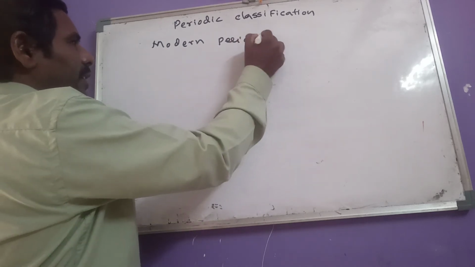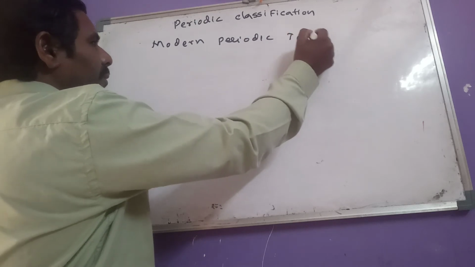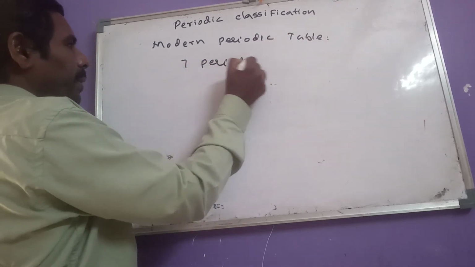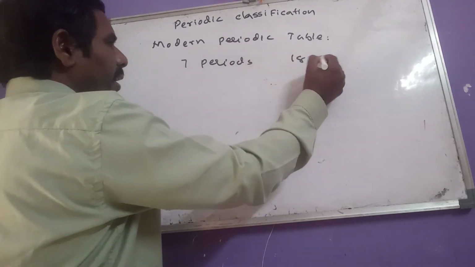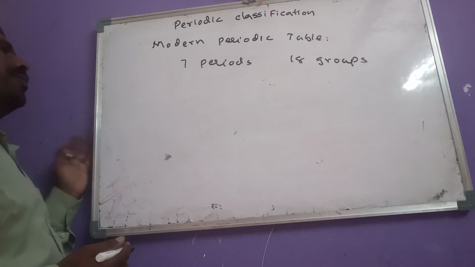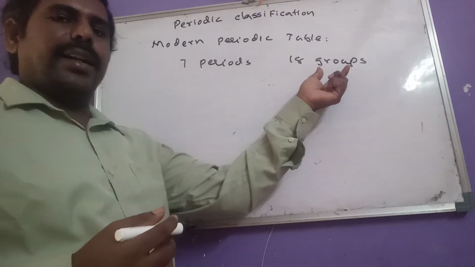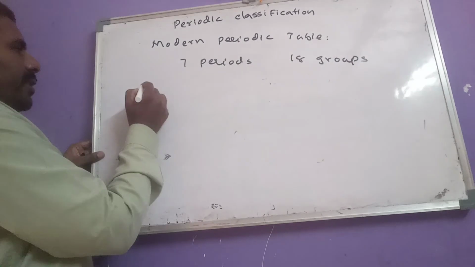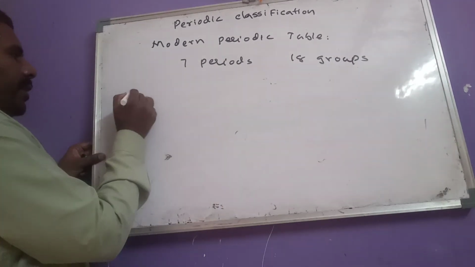Those are called which one? Periods. Seven horizontal rows are there, those are called periods, and 18 vertical columns are there, those are called groups. Seven periods and 18 groups are there. In those 7 periods, let us see what the 7 periods are.